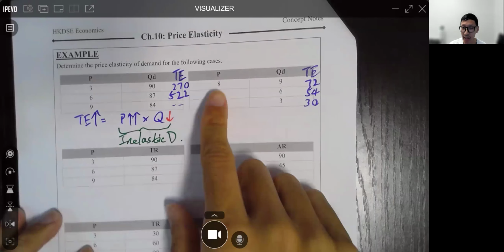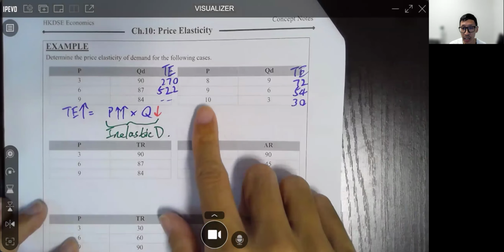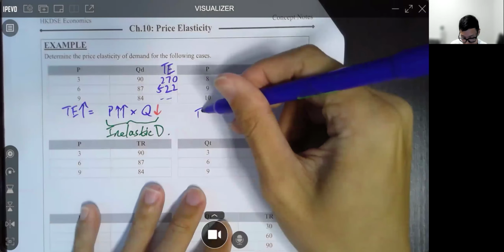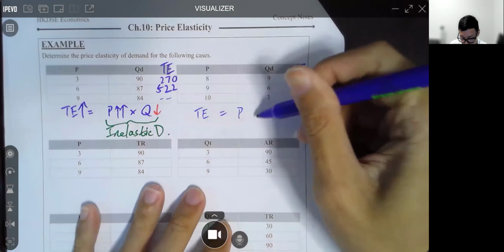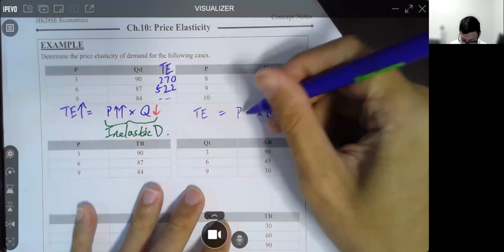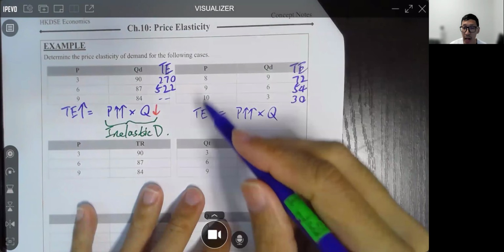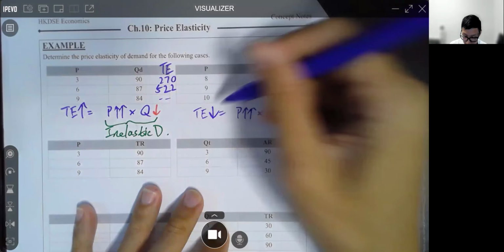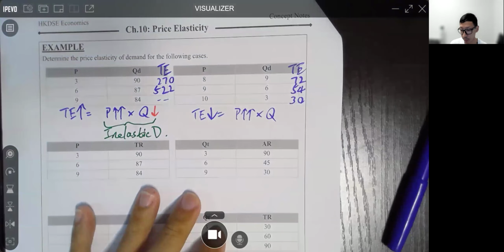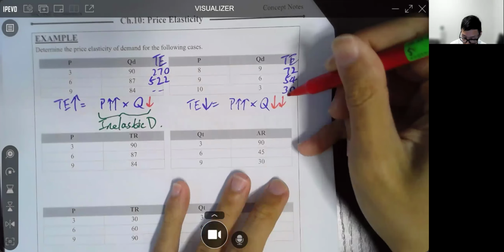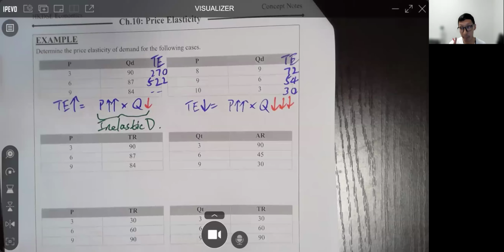OK，又係啦。Here, when P increases, what happens to TE? Let's see. Again, TE equals to P times Q. 永遠都係㗎。Now price increases，兩個箭嘴記住啊，好嘛？While the TE would drop，咦？點樣 balance 呢條 equation 啊？The only way is for quantity to drop more percentage.